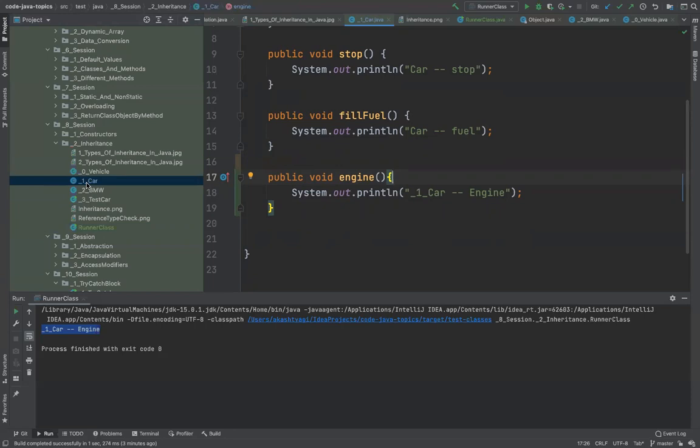Again, I insist you guys don't entirely depend on what I'm teaching you. I am showing you things, a few examples, which you should follow. Of course you should do what I'm telling you to do, but you should also do your own research. You should also go and read, just Google on the internet. You will get millions of different kinds of tutorials. Go through them also, and try as much as you can on your IDE, Eclipse, or IntelliJ.